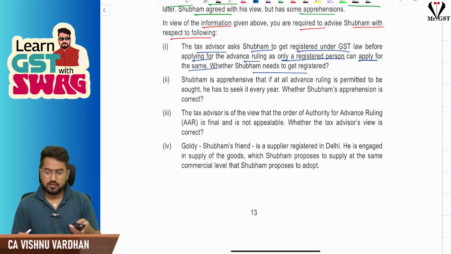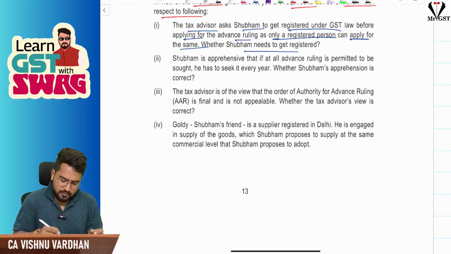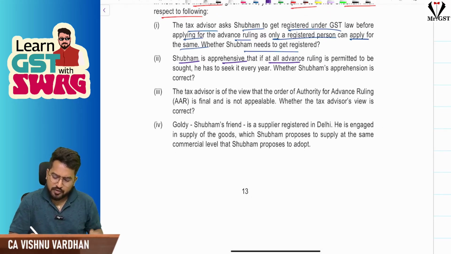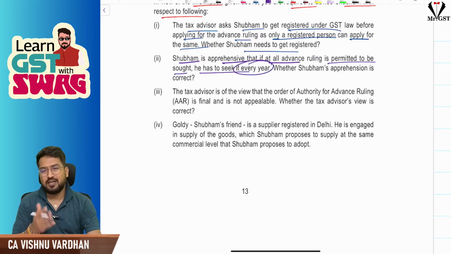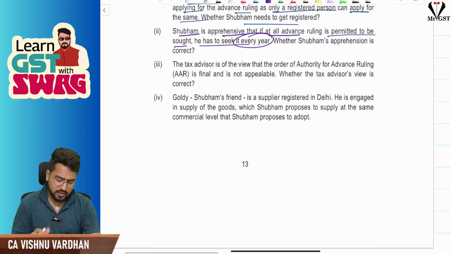Next. The next one is, Shubham is apprehensive that if at all advance ruling is permitted to be sought, he has to seek it every year. Unless the law changes, once the advance ruling is given, it will be valid for lifetime. So yes, you know that is not correct.